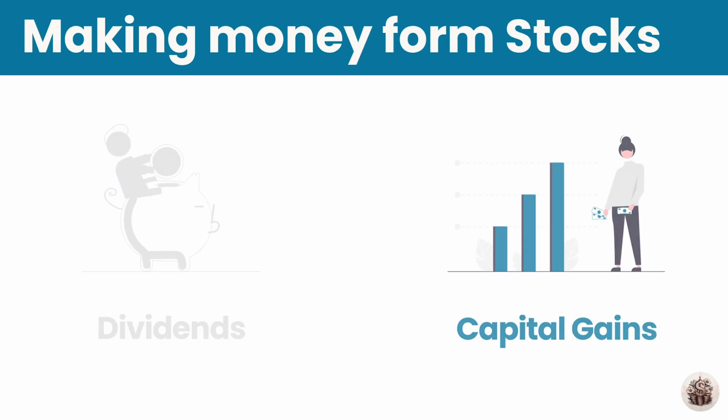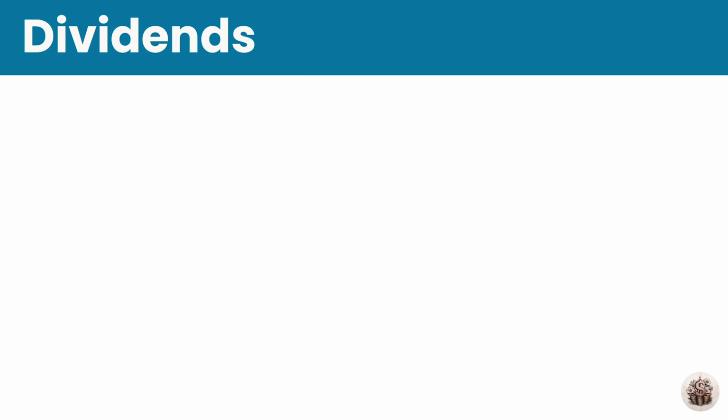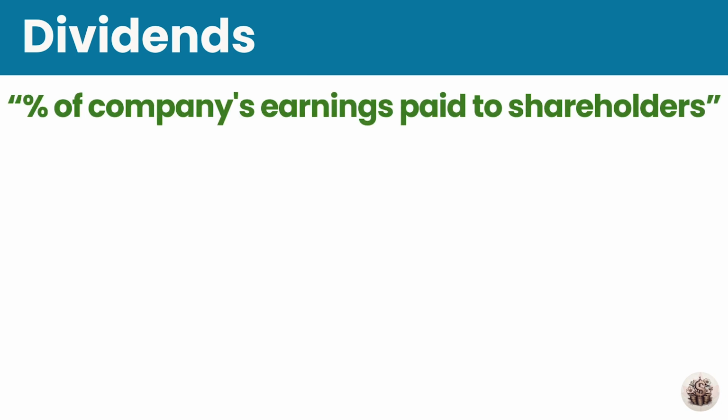There are two primary avenues. The first one is dividends and the other one is capital gains. So what do these terms mean? Let's talk about dividends first. Dividends are a percentage of companies' earnings paid to shareholders.